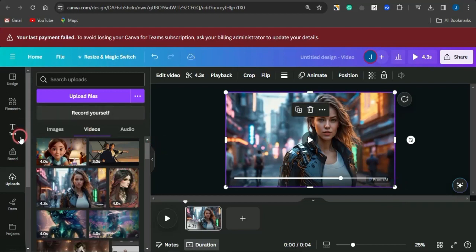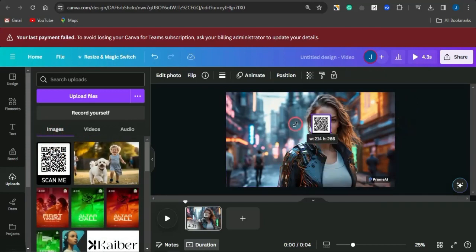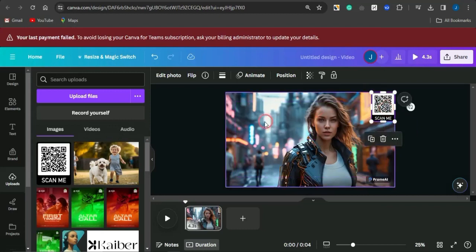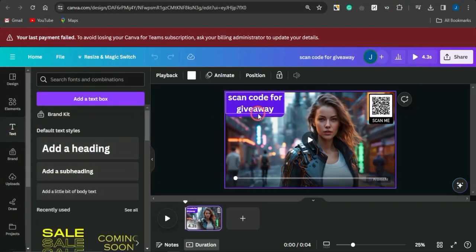And you want to just simply go back to the image section, click on this scan me, and you want to just simply reduce the size right here and take that to the top right section of the screen. You can actually then go on to add in a simple text right there. Now for the text, you could add in a text that says scan code for giveaway.